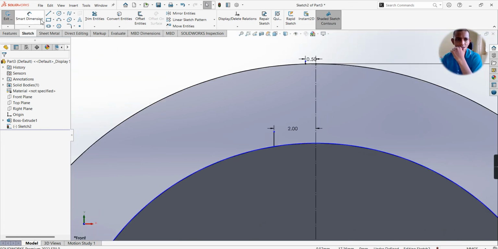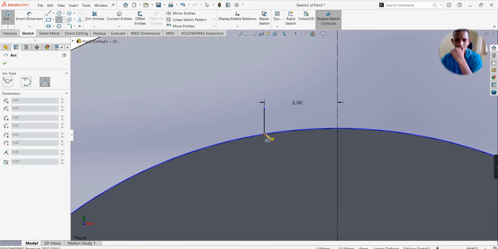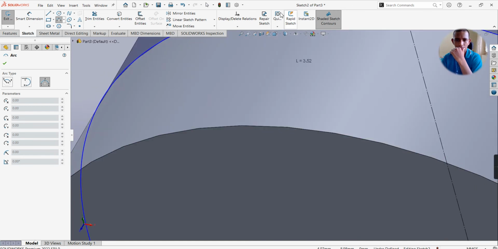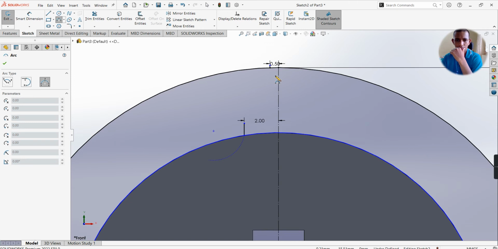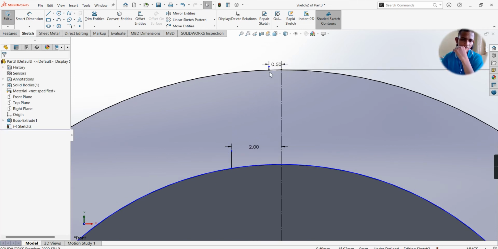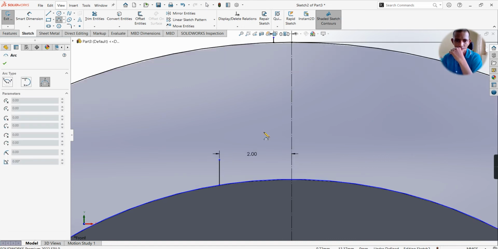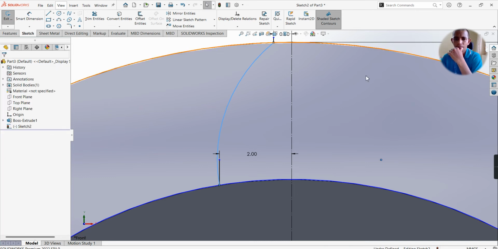Now select the 3-point arc. Select this end point and this end point, click here, select OK.